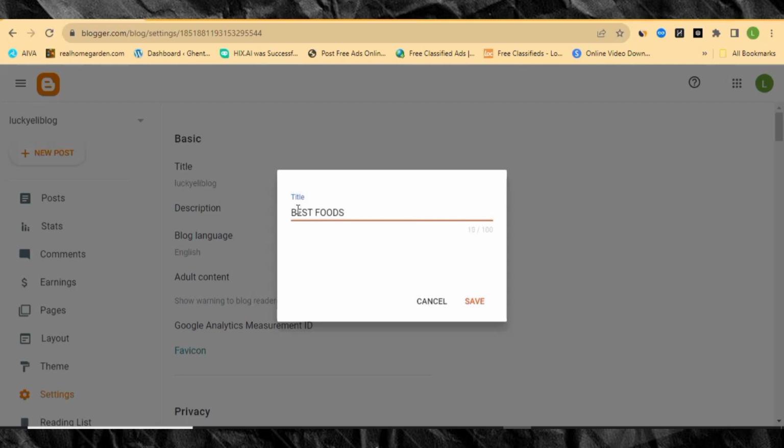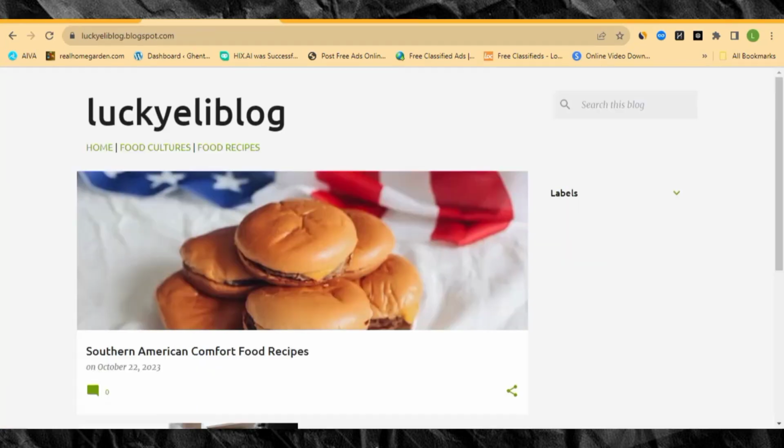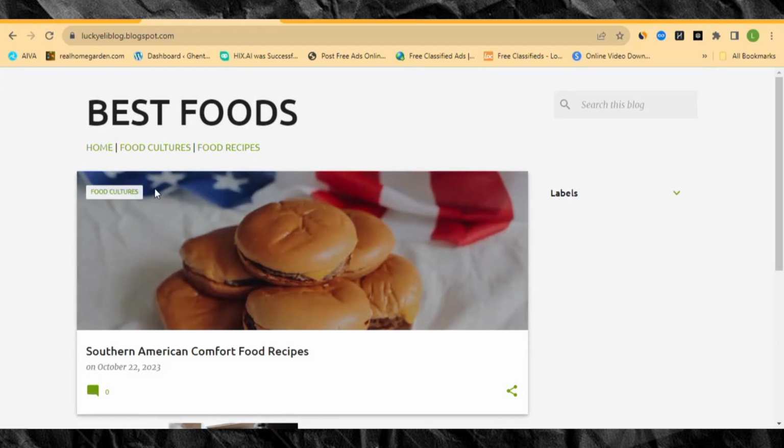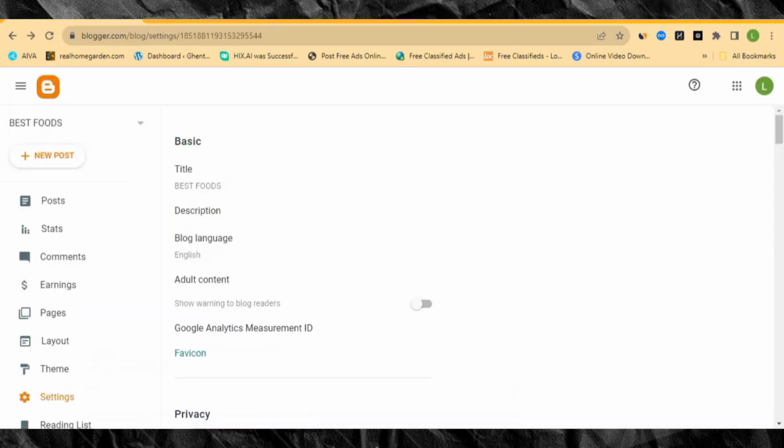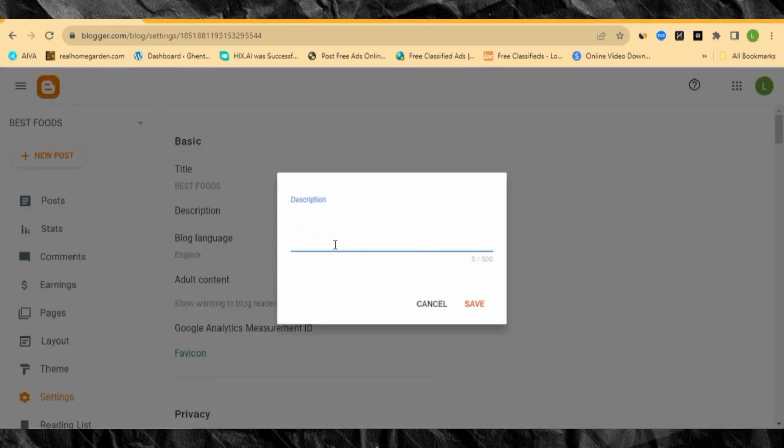So for example, if I write best food over there and then I save it, the title on the website is going to change automatically. So let me show you how it's going to look now. So you can see it has now changed, right? Best foods. So you can also go ahead and write the description of your website. That is the meta description. It's just like site title and site description, or site tagline, in WordPress.